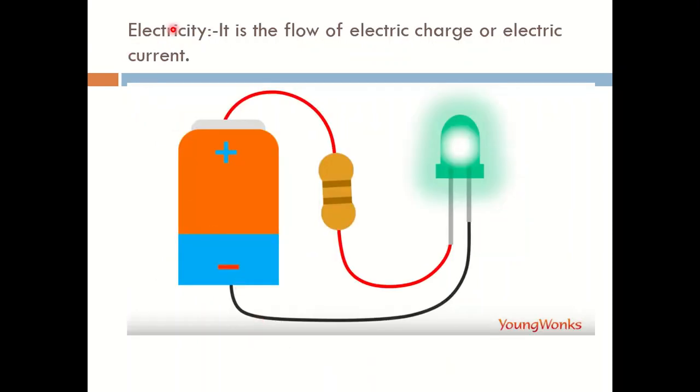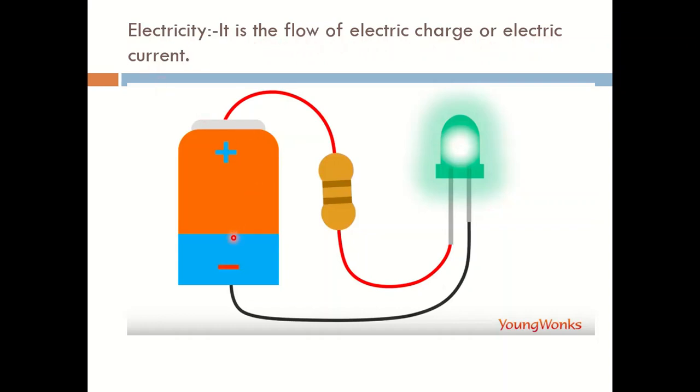Now the next topic is electricity. Electricity is a secondary source of energy that is obtained from the natural sources of energy or the primary sources of energy. What is electricity? Electricity is the flow of electric charge, or the electric current.